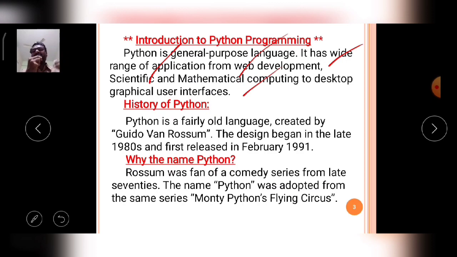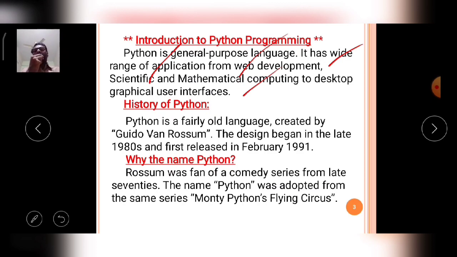Now, for BTech students and degree students at graduation level, Python is a subject. For BSc final year students in the 5th semester, the Python language is introduced in the CBCS pattern.